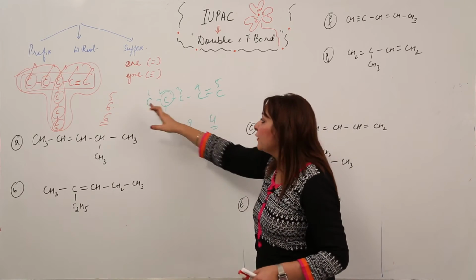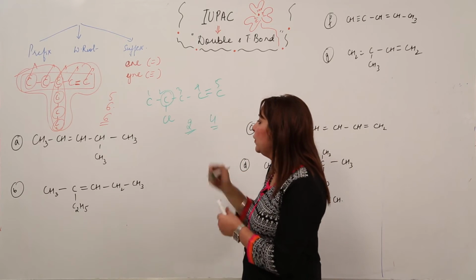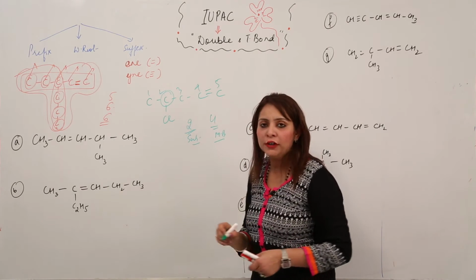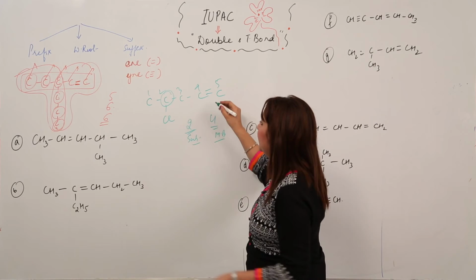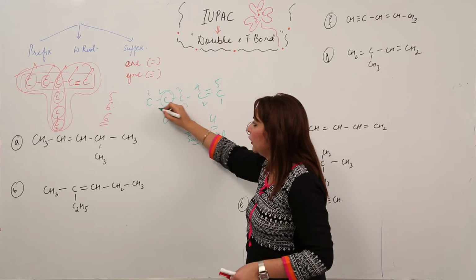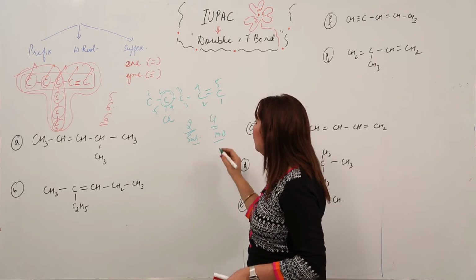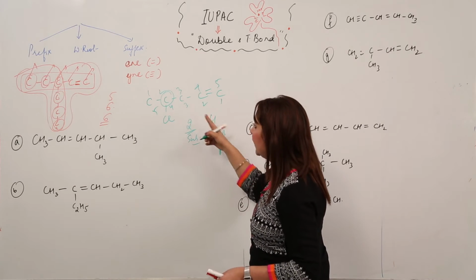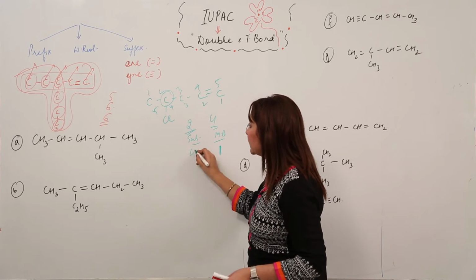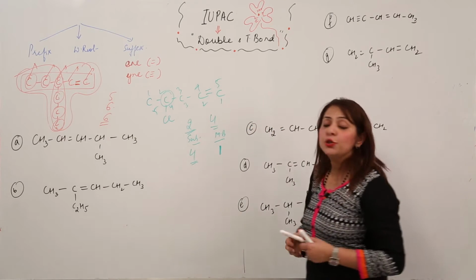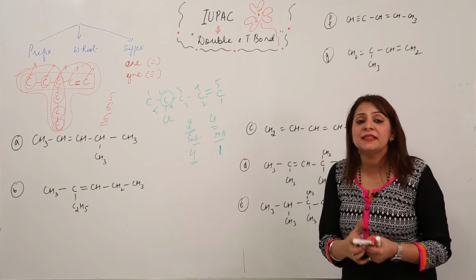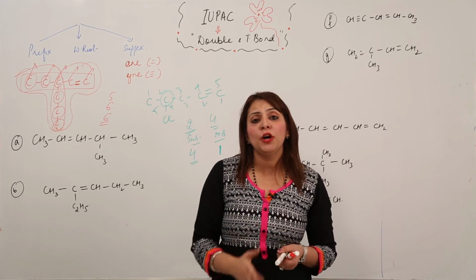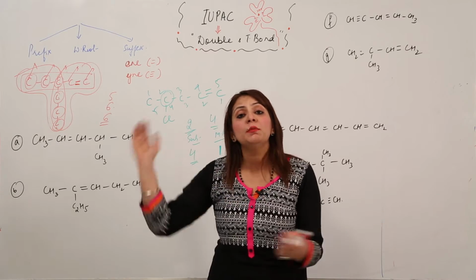So if we number from this side, the substituent gets number 2 and the multiple bond gets number 4. But if I number from this side, the multiple bond, double or triple whatever, gets number 1, and this substituent gets number 4, right? So which are you going to prefer? The rule states that when there is a substituent present and when there is a multiple bond present, our preference goes with the multiple bond.